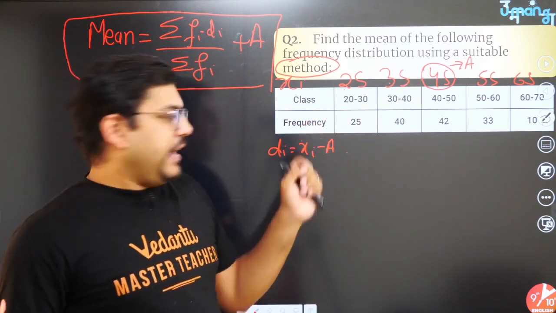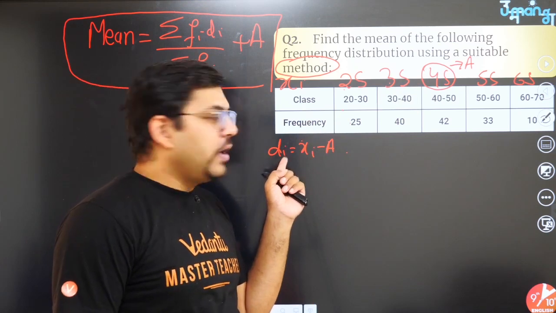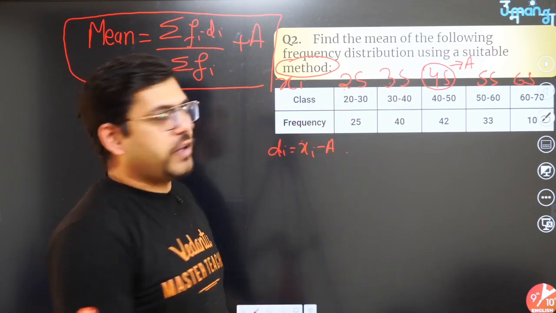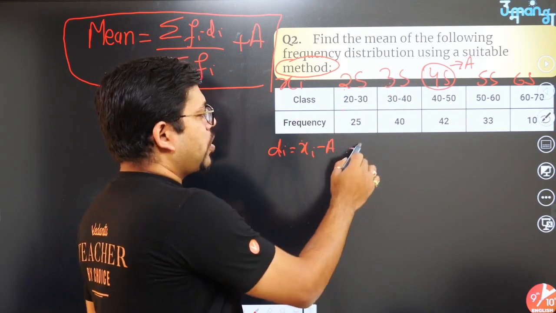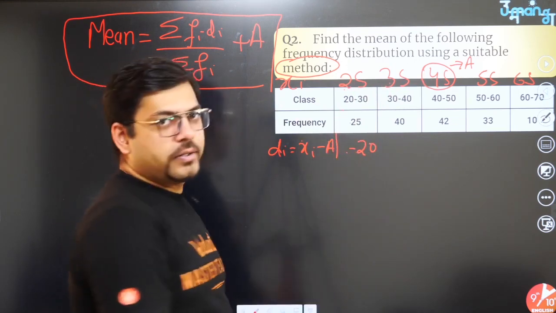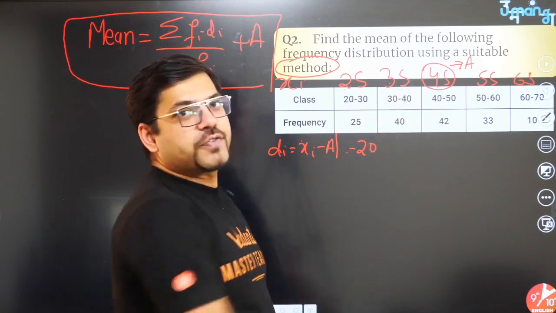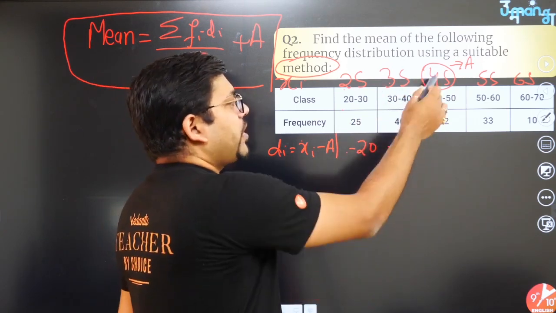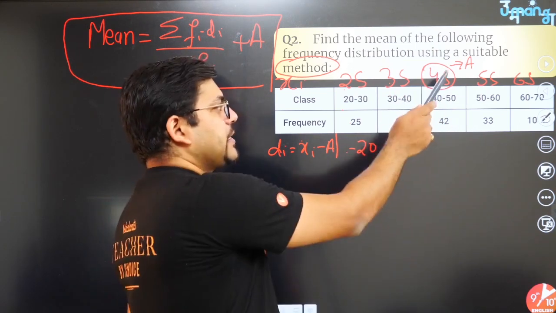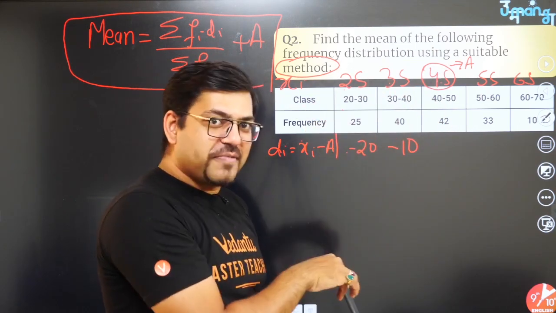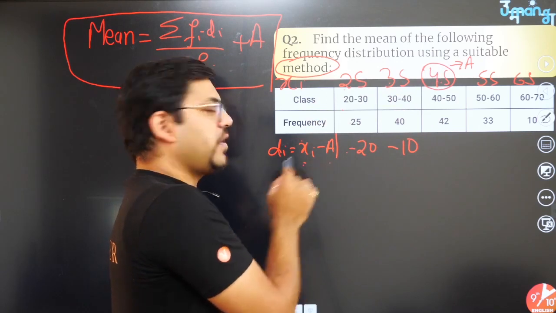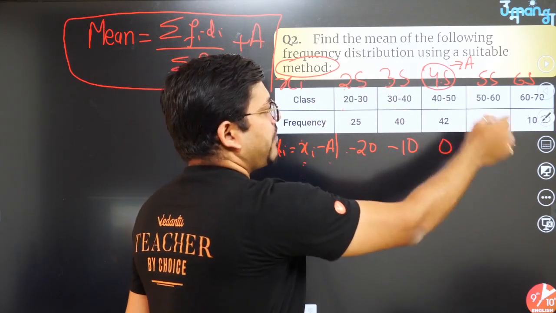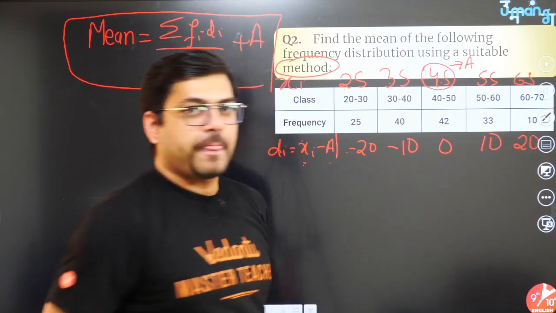Once you have taken this A, you have to find di, which is xi minus A. 25 minus 45 is minus 20. 35 minus 45 is minus 10. 45 minus 45, because here xi and A are the same value, is 0. 55 minus 45 is 10, and 65 minus 45 is 20.